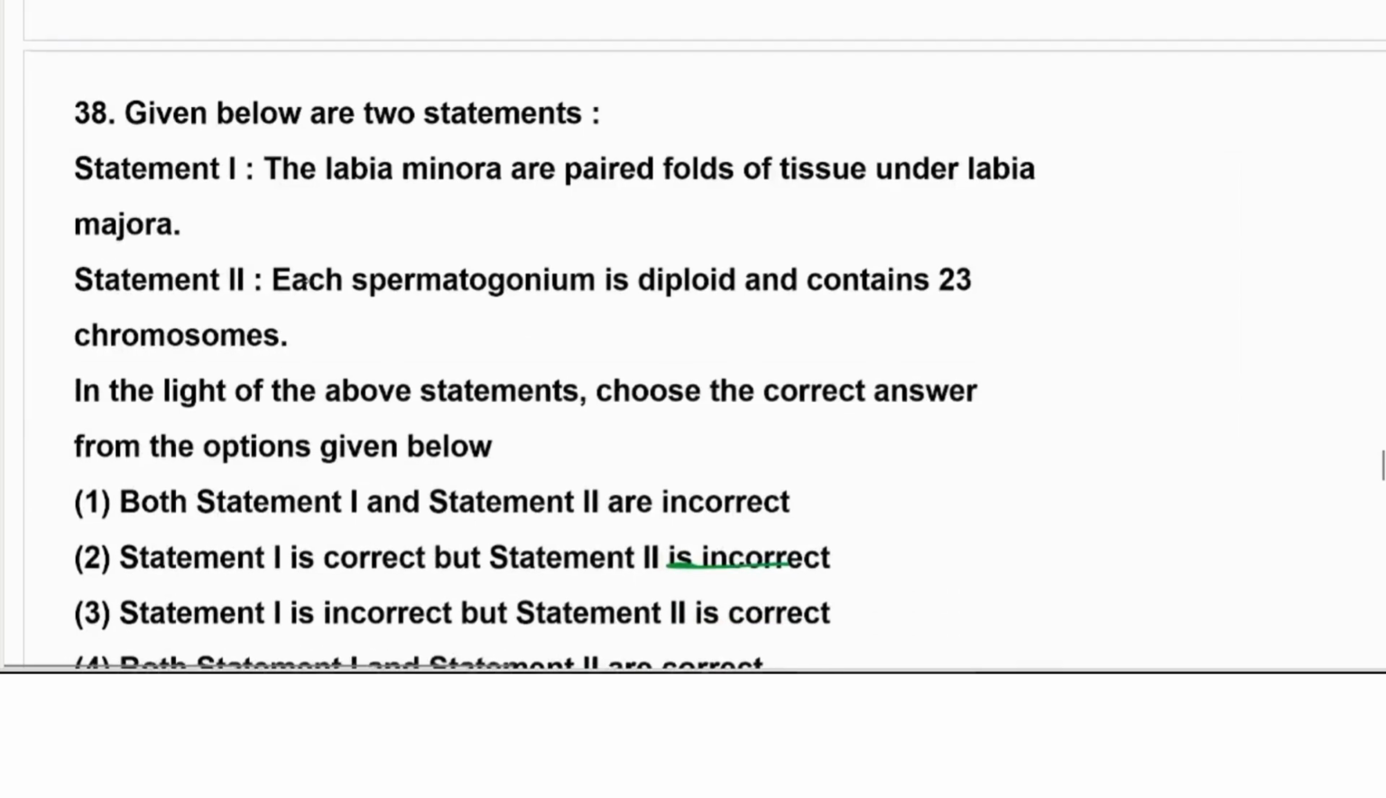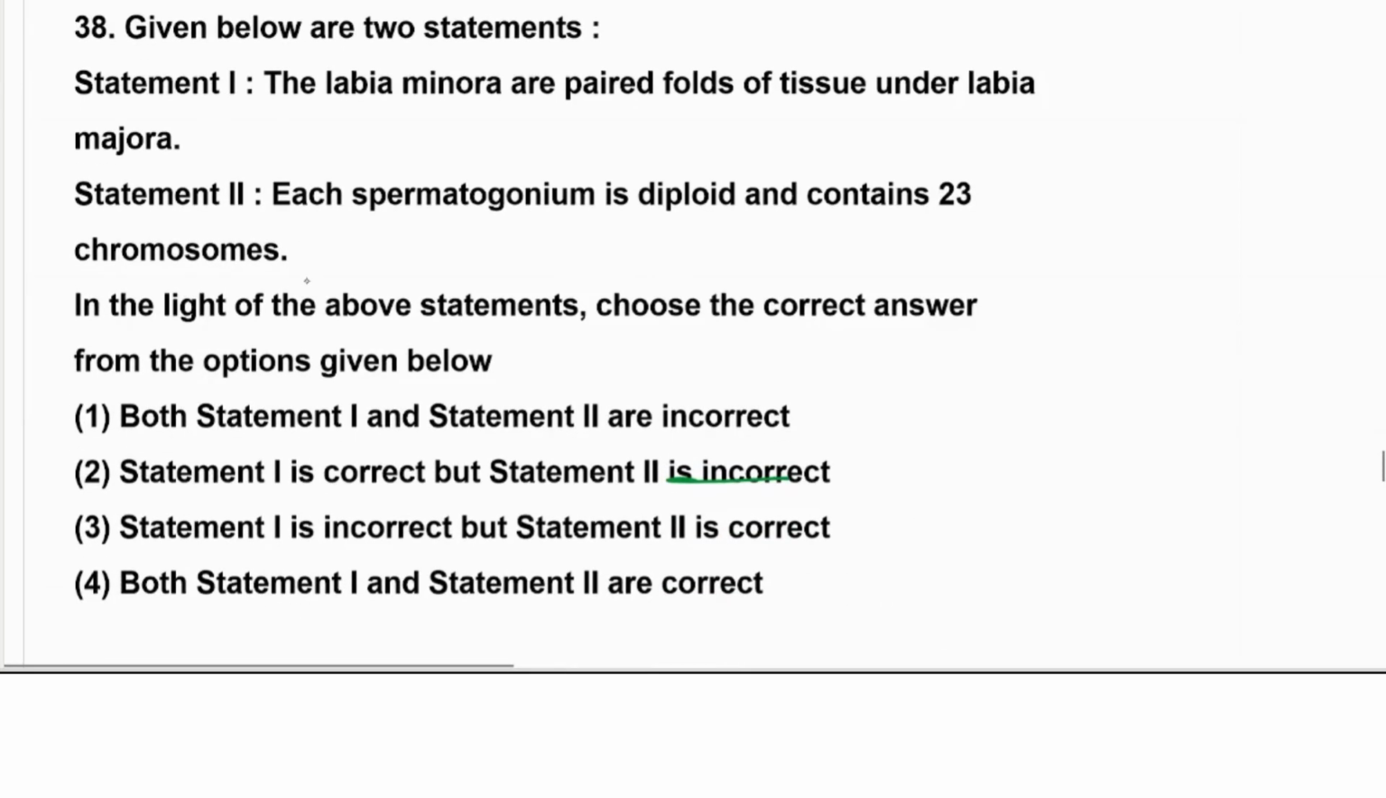The next, 38. Given below are two statements. Labia majora are a pair of folds of tissue. Labia minora is under the labia majora. Absolutely correct here.